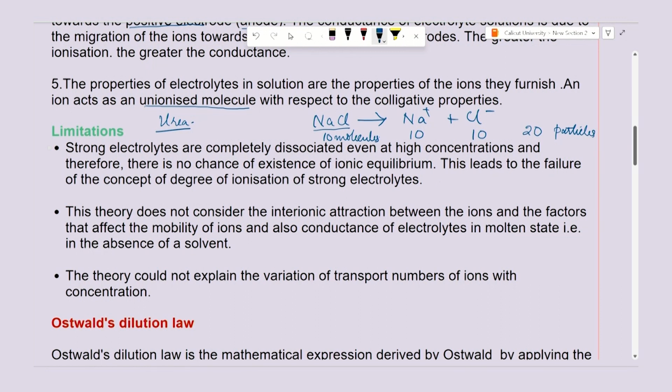When I take a weak electrolyte, for example ammonium hydroxide, the dissociation is not complete and you will have ammonium ions plus hydroxyl ions along with undissociated ammonium hydroxide, and there exists an equilibrium. This is possible only when the electrolyte is a weak electrolyte. If it is a strong electrolyte, the case does not arise, because when you add sodium chloride, it is naturally 100% Na plus ions and chloride ions. So, this leads to the failure of the concept of degree of ionization in the case of strong electrolytes. That is one of the weaknesses of Arrhenius theory.